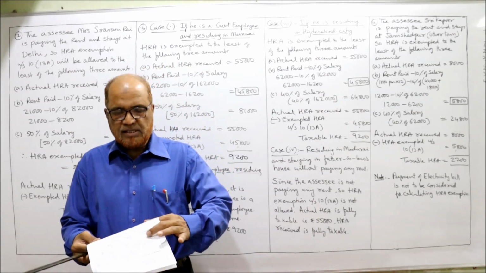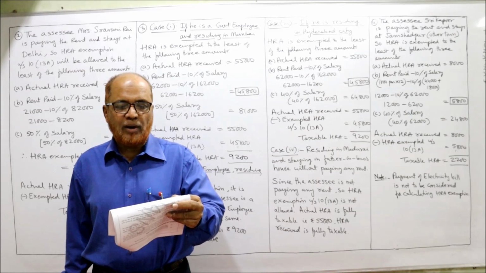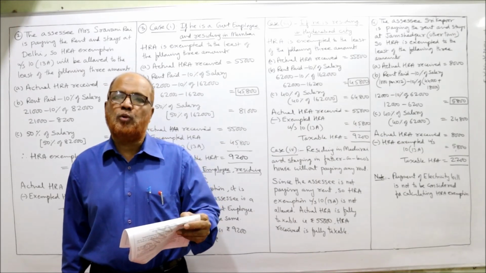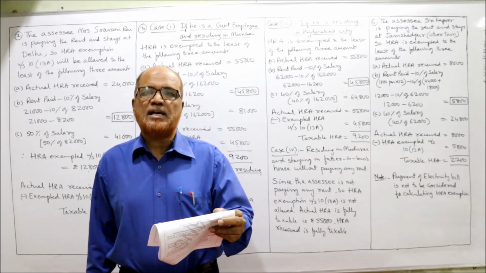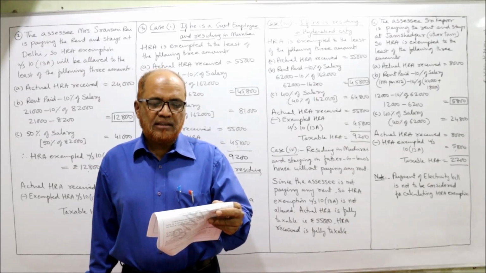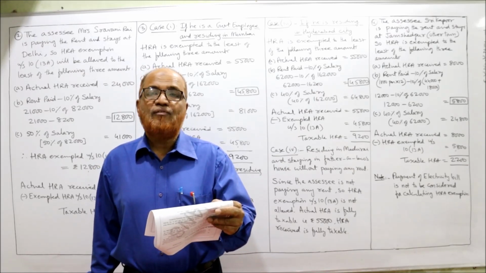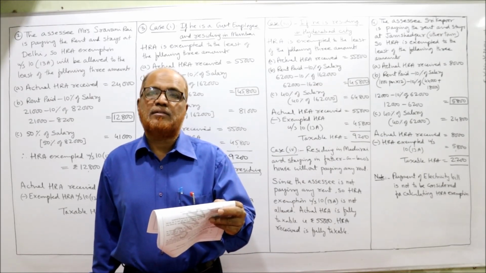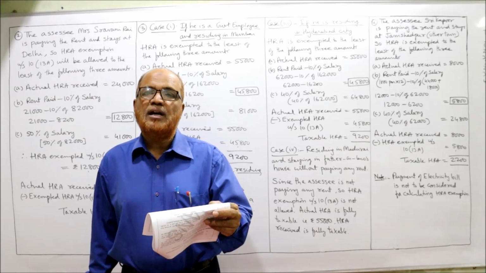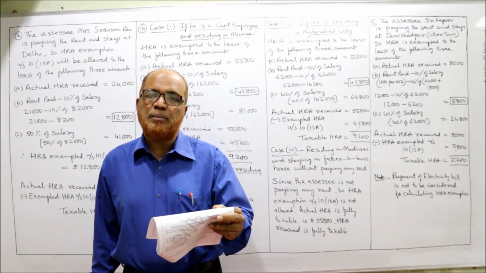Fourth problem. Sri Kapoor is an employee of a limited company at Jamshedpur. It's the other town. He is in receipt of 44,000 as basic pay, 18,000 as dearness allowance, forming part of salary for all retirement benefits. Specifically, DA is given as entering for retirement benefit.